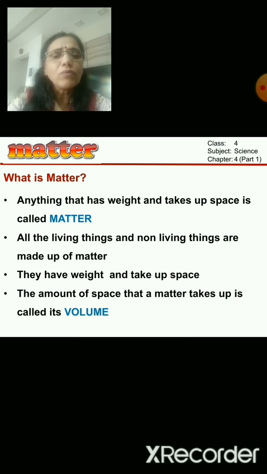Now, the amount of space that a matter takes up is called its volume. Whatever space that thing takes is called its volume. Right? So, the amount of space that a matter takes up is called its volume.